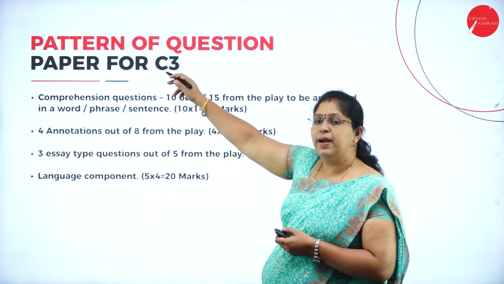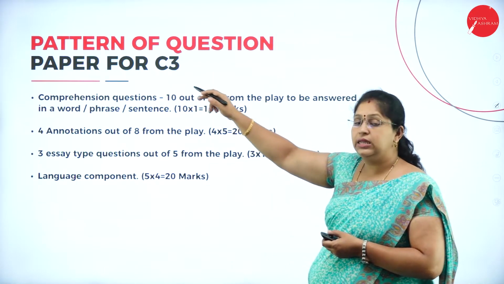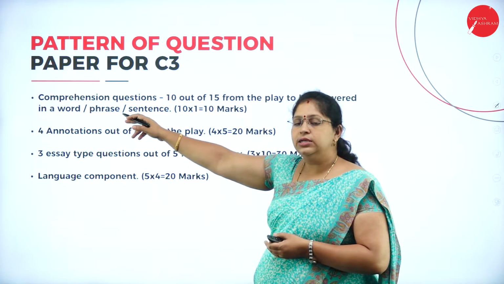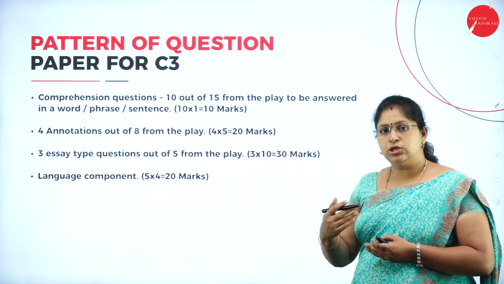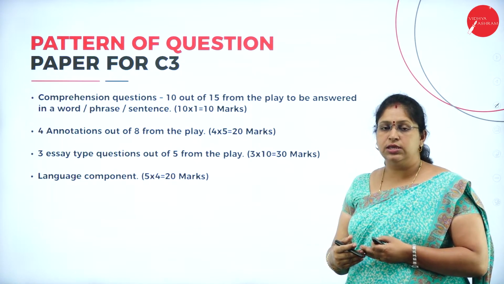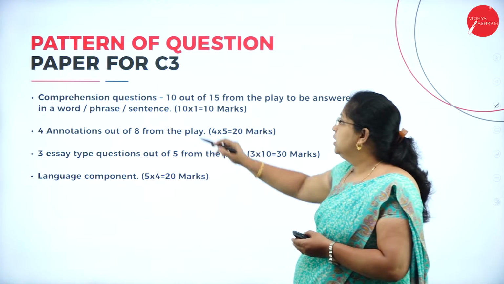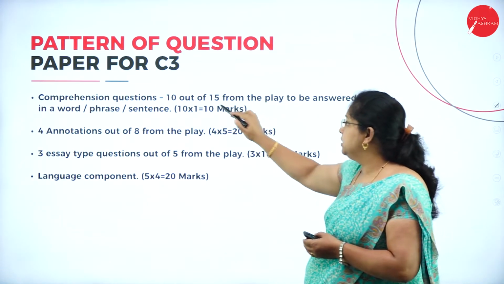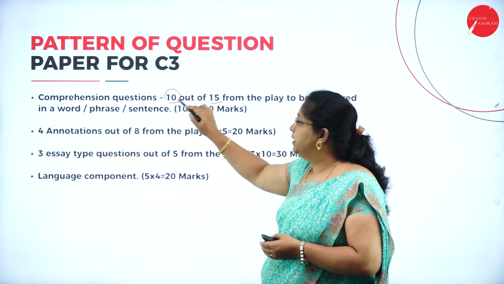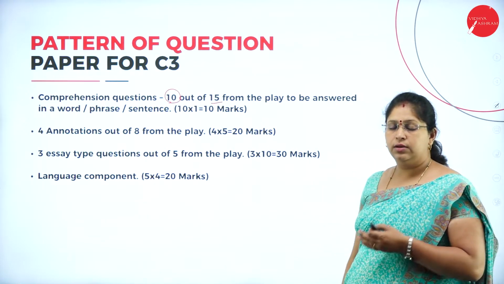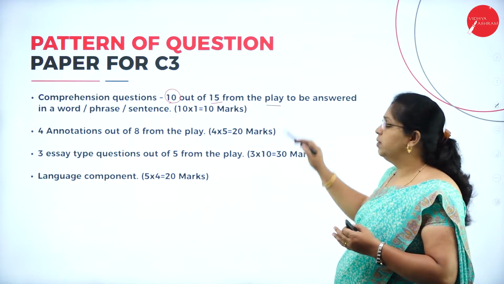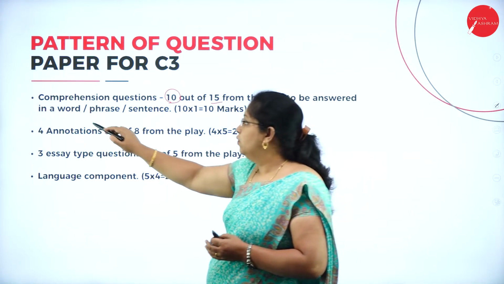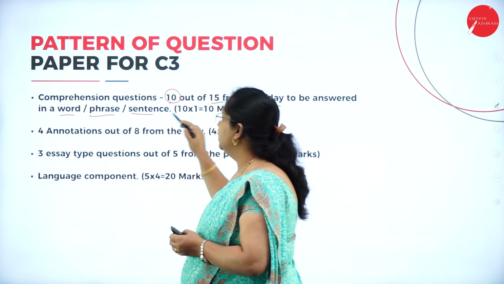Next, let us see the pattern of question paper for C3. C3 means term end examination. Here comprehension questions, based on the drama Julius Caesar, you will have 10 out of 15 questions from the play. 15 questions will be asked and you have to answer any 10 out of 15. All of that will be from the play Julius Caesar and has to be answered in a word, phrase or sentence.